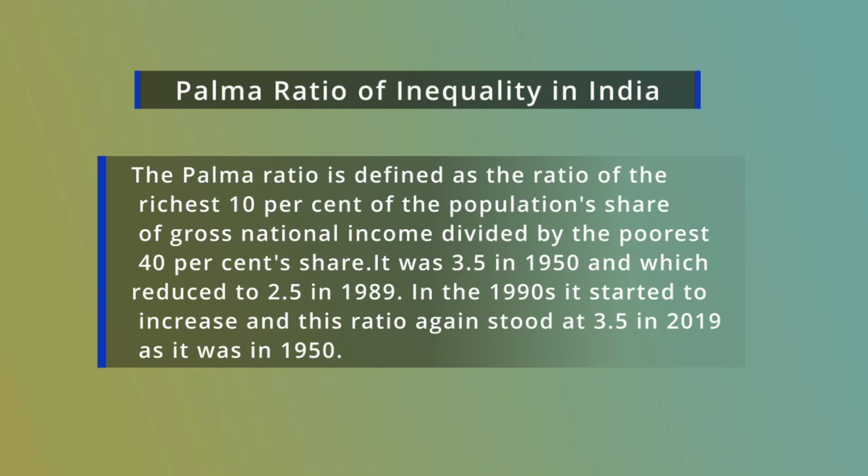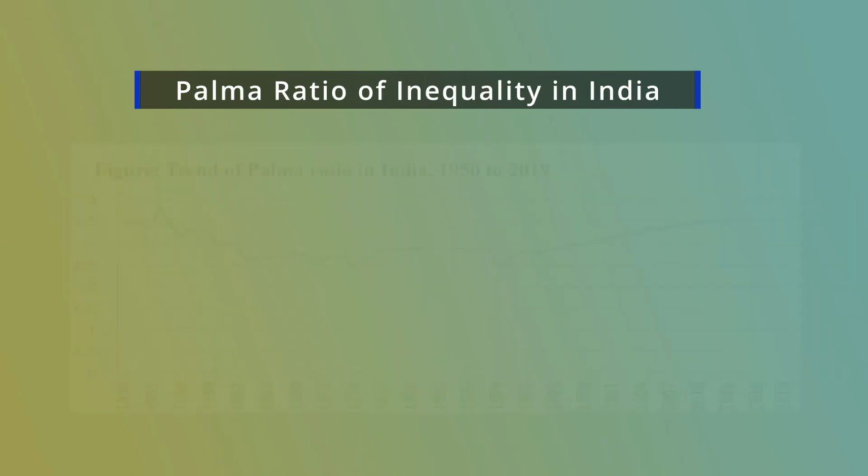And here this picture shows the trend of the Palmer ratio in India for a very long period, starting from 1950 to 2019. And in 1950, the Palmer ratio in our country was 3.5.